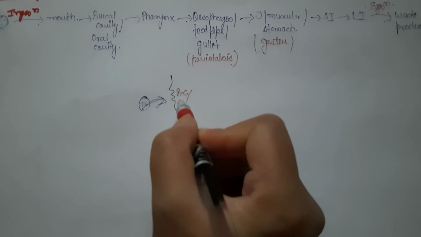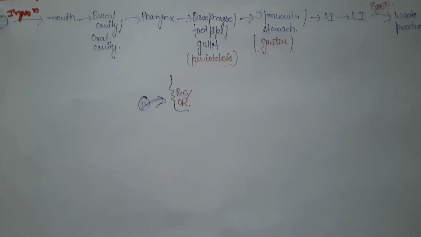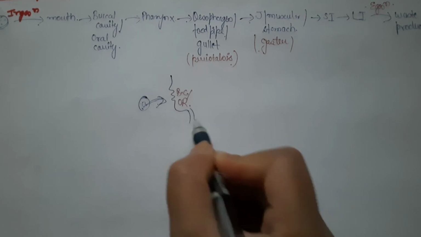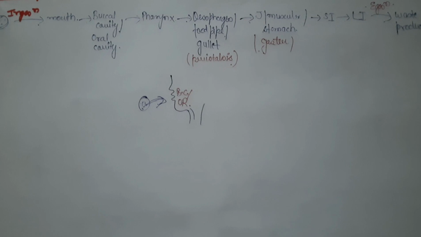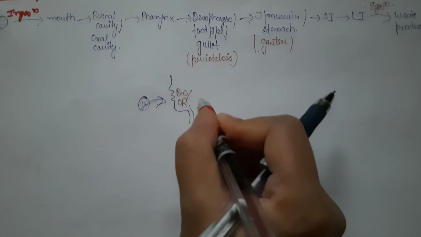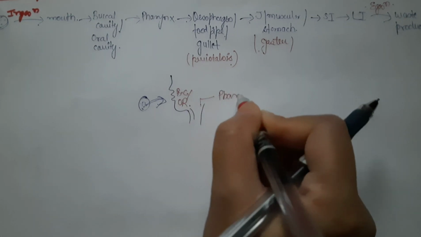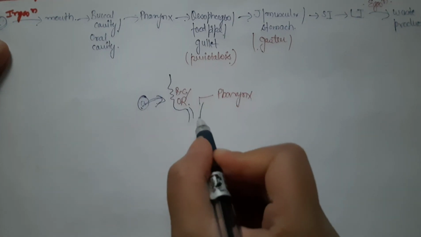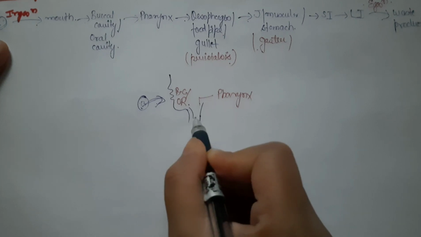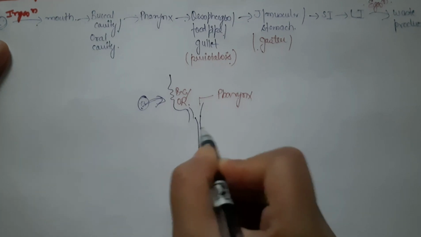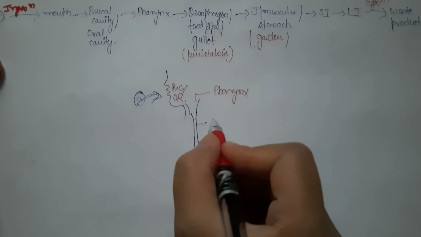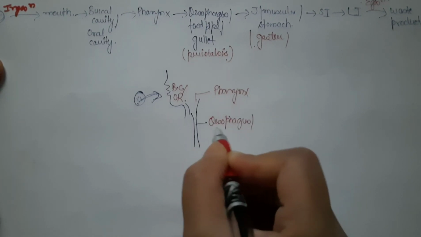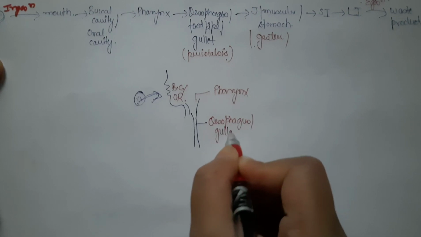This is the buccal cavity or oral cavity, and from there food goes into a common passage. The common passage is pharynx. This part here is pharynx, and from pharynx food goes into a tubular structure. This tubular structure is esophagus, food pipe or gullet.